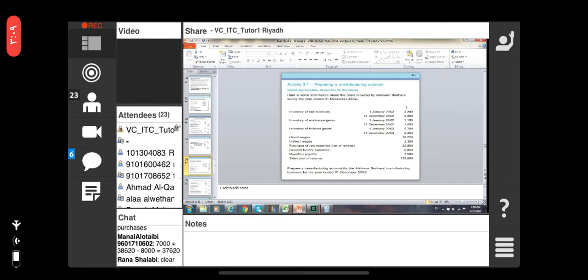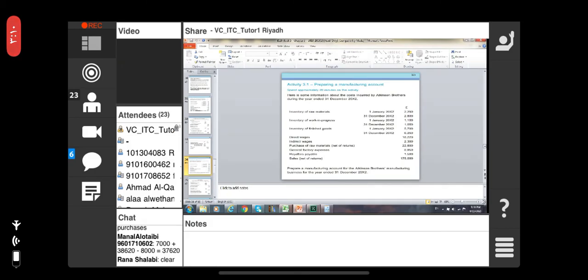Inventory of work in progress 1st January 2002, this is the opening, 1100. 31st of December 2002, this is the closing inventory of the work in progress, 1050. Inventory of finished goods on 1st of January, the opening, 5700. 31st of December 2002, the closing inventory of finished goods is 6250.